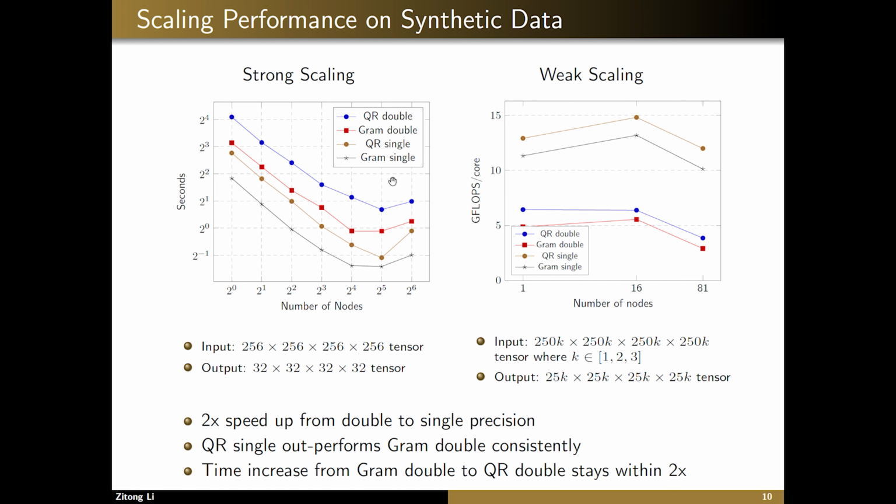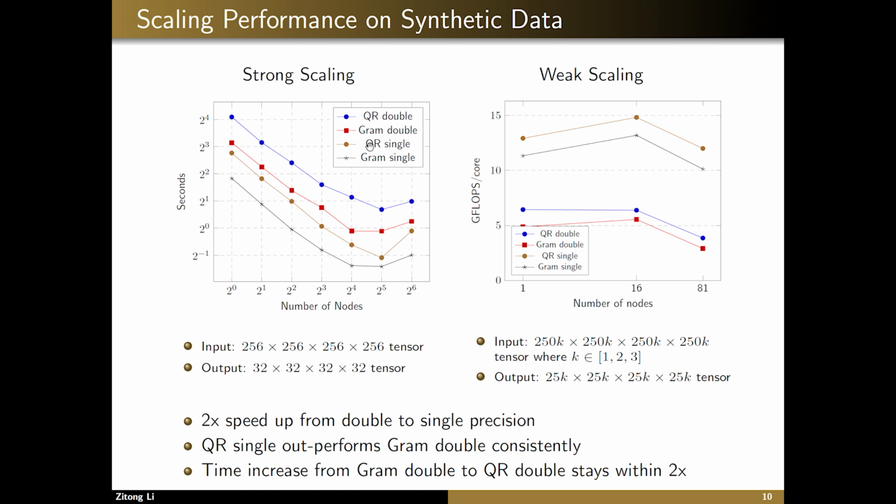First of all, all 4 of these variants scale reasonably well. As we can see in the strong scaling, they scale almost linearly until 32 nodes, or 1024 processors. Also, we're seeing 2x speedup going from double to single precision.